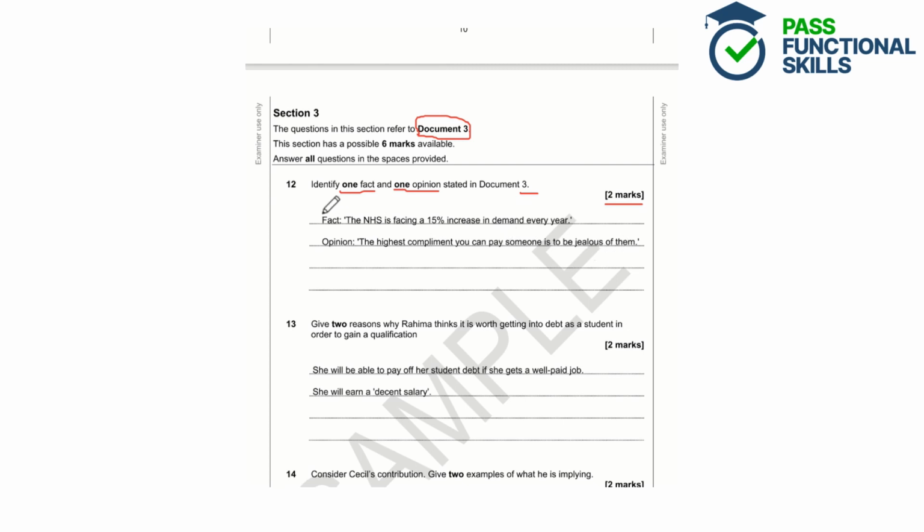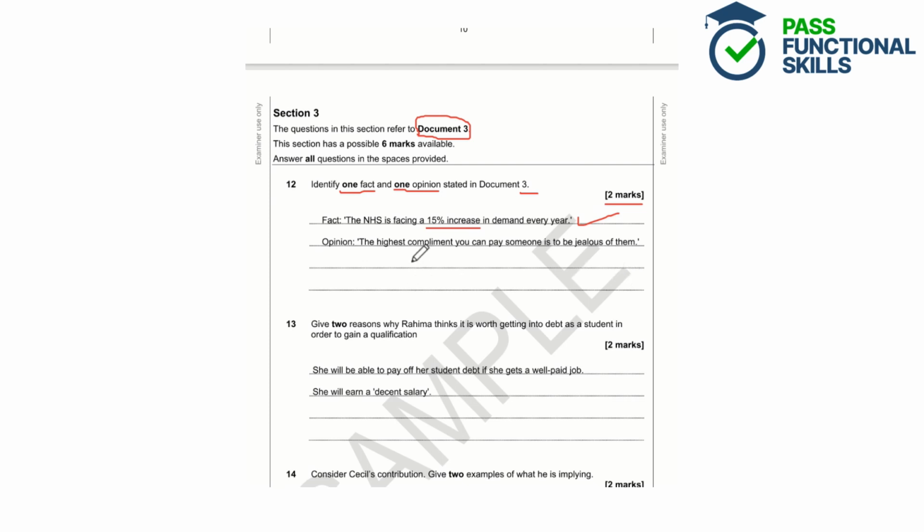So the fact that the student has put here is the NHS is facing a 15% increase in demand every year. Well, we've got a 15% increase here, we've got a fact, a statistic in there. So this can definitely be proven. We could prove this to be true or false. The NHS is facing a 15% increase in demand every year. So that would be a fact.